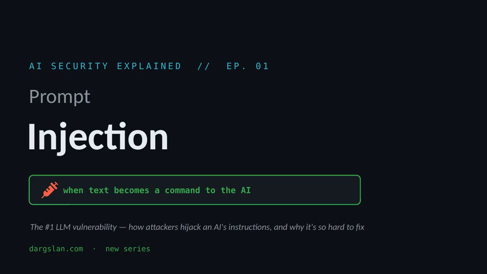It's currently the #1 vulnerability in large language models, and it happens when ordinary text suddenly gets treated as a command. Over the next 20 slides, we'll look at how attackers exploit this, why it mirrors classic flaws like SQL injection, and why, despite all the attention, it remains stubbornly unsolved.